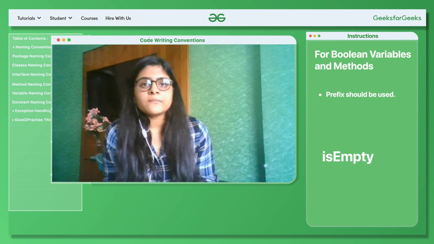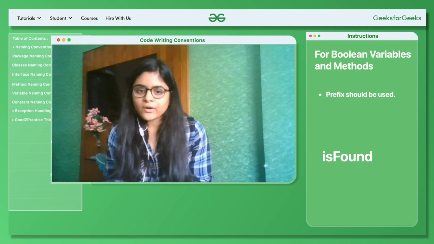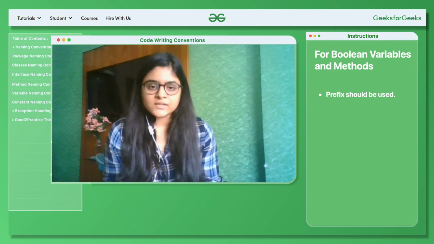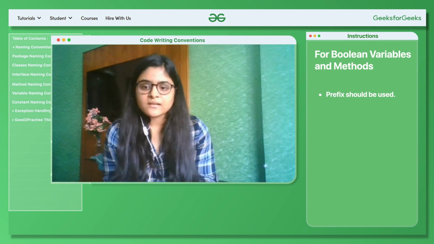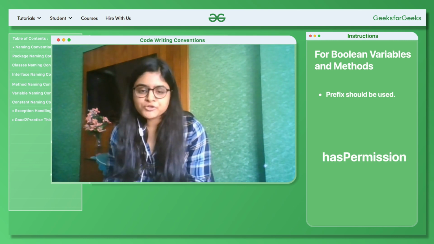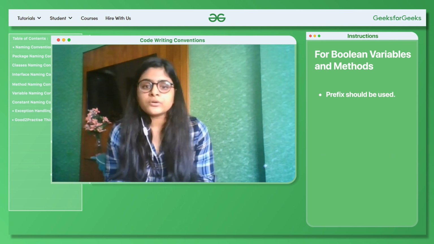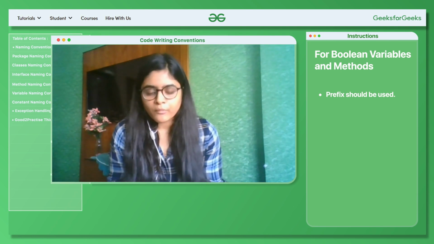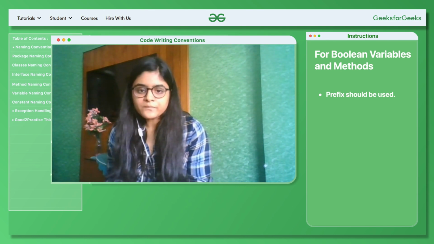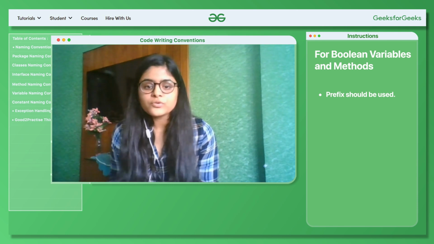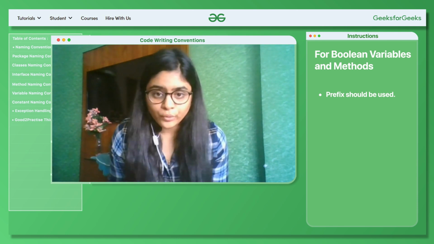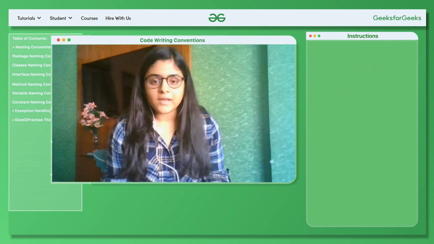And there can be something like is open, is found. It's not only important to use is, you can also use has, like has license, has permission, or you can also use should. The method can be should abort, right? So these are some practices that you can follow to write good, understandable code. So this was all about the naming conventions.